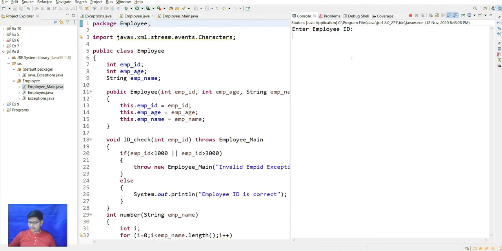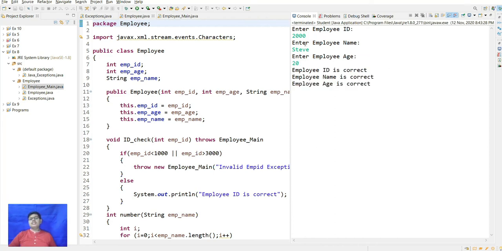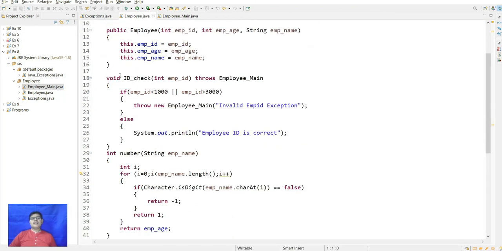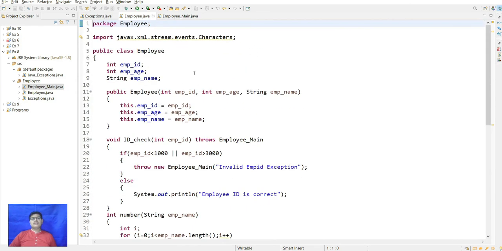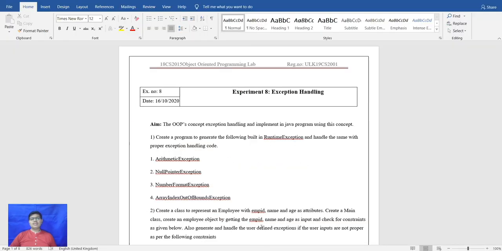Now again I enter employee id 2000, and name, suppose I write Steve, and age is 20. This is showing employee id is correct, employee name is correct, and employee age is correct, as per the given conditions, since our values fall within the given ranges. So this is the output of the program.